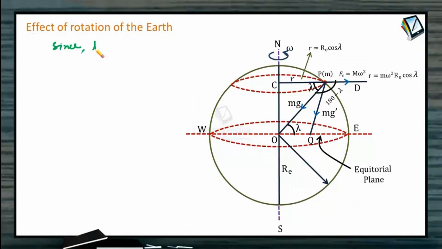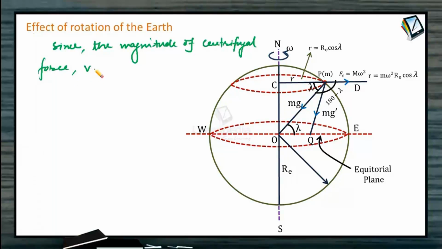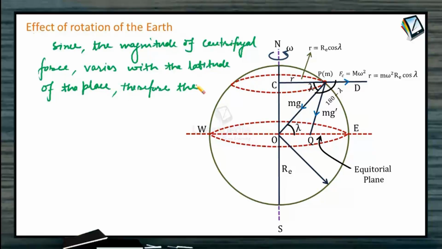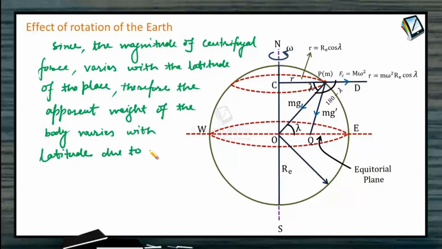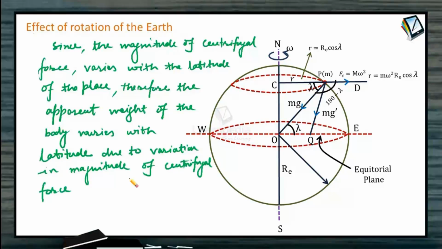Since the magnitude of centrifugal force varies with the latitude of the place, here this angle lambda is termed as latitude. Therefore the apparent weight of the body varies with latitude due to variation in magnitude of centrifugal force on the body.